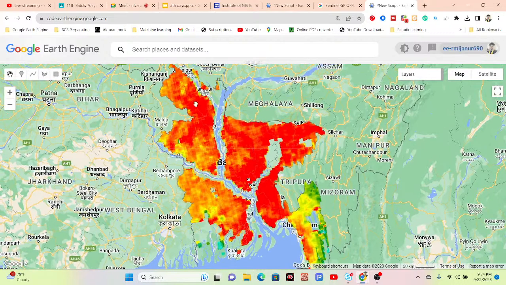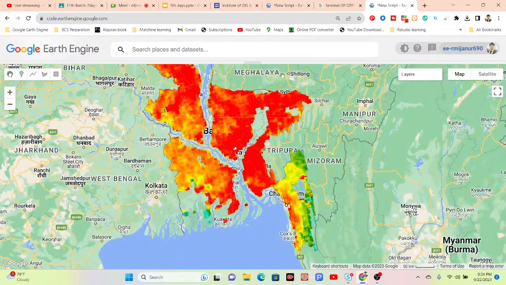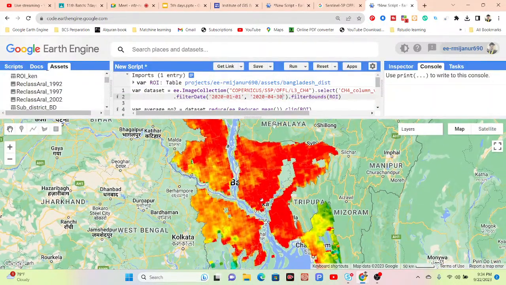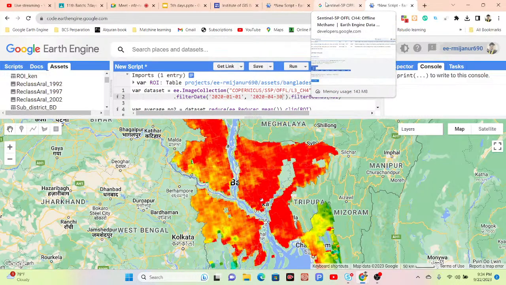Okay, so for that we can see river, we did not get this type of pixel, also forest; we can get the result only for this region, for the emission of the methane. Okay, so this is the emission of the methane. Not only for methane, using the same approach you can easily display any other type of map.